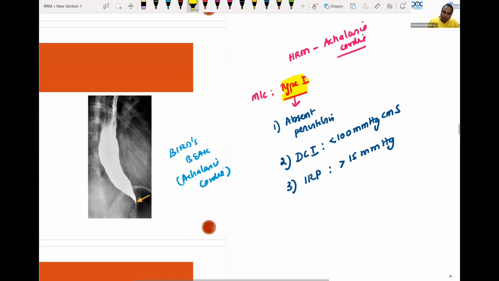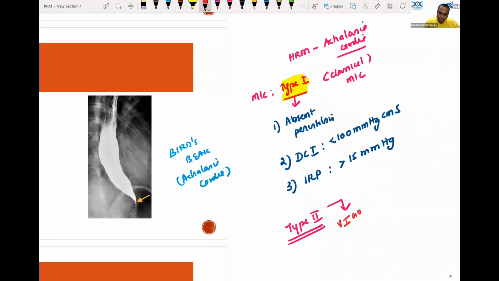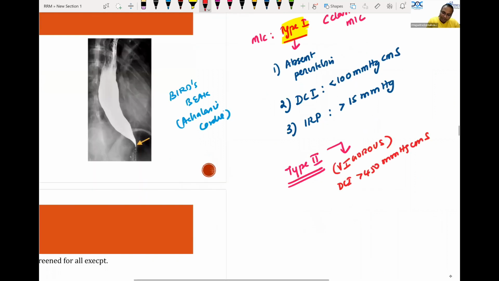Type 2 will have one interesting finding on topography. What is the finding? That is, again, a repeat MCQ. Type 2 is vigorous. The name is removed, but it is a vigorous type in which DCI is more than 450 millimeters mercury centimeters seconds, and they will have an isobaric contour.